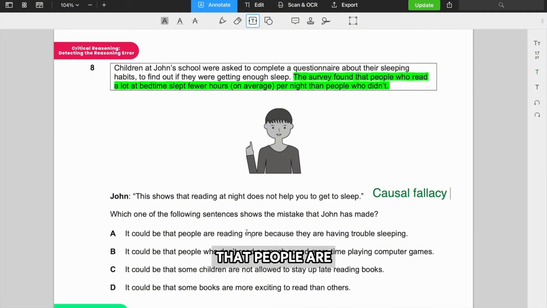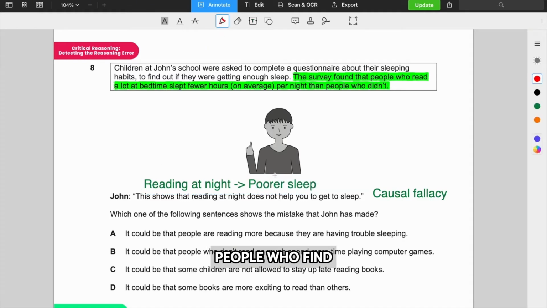A, it could be that people are reading more because they're having trouble sleeping. Perfect, right? Because what John is saying is that reading at night leads to poorer sleep. But it could be people who are insomniac, people who find it difficult to fall asleep, who just lay in bed and have more time to read, right? So it could be the other way around. It's not necessarily that this causes this. It could be the other way around. Or it could be even a third variable leading to both, right? We don't know.